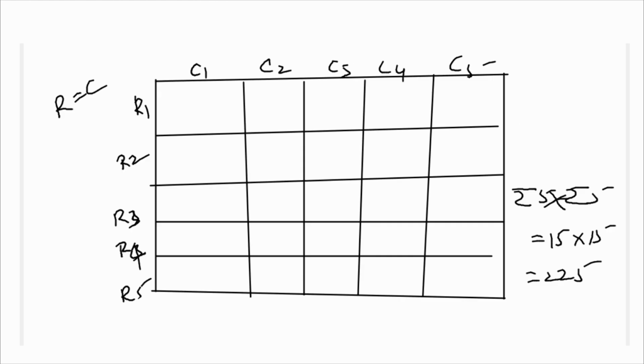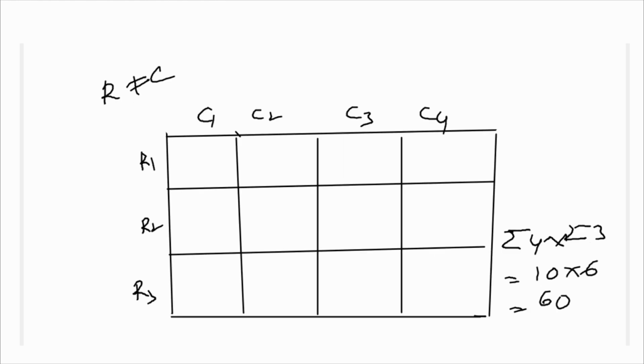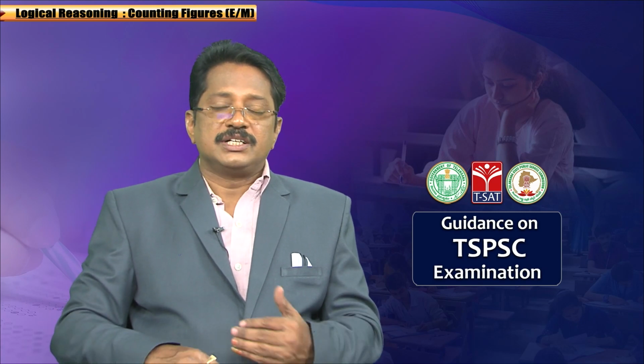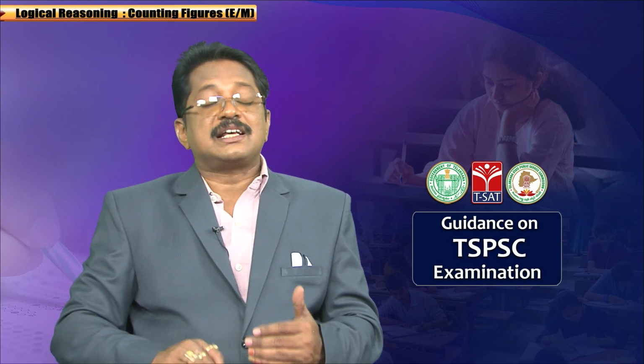For example, there are 5 rows and 5 columns, simply sigma 5 of sigma 5, which means 15 of 15, which is 225. If they are not equal also, you can use it for rectangles. If there are 4 columns and 3 rows, sigma 4 of sigma 3, that is 10 of 6, which is 60. In this manner, you can find the number of rectangles. Is it clear? I hope you understand the logic.